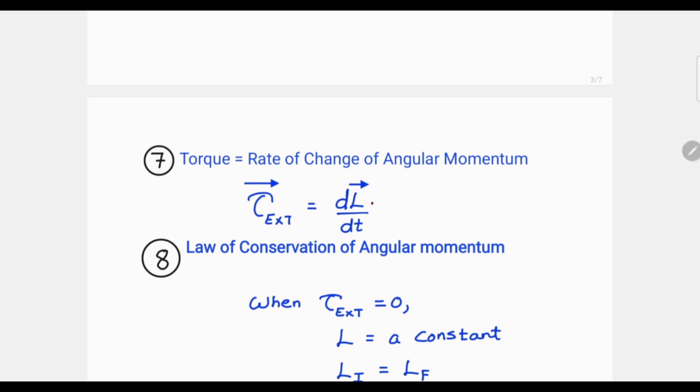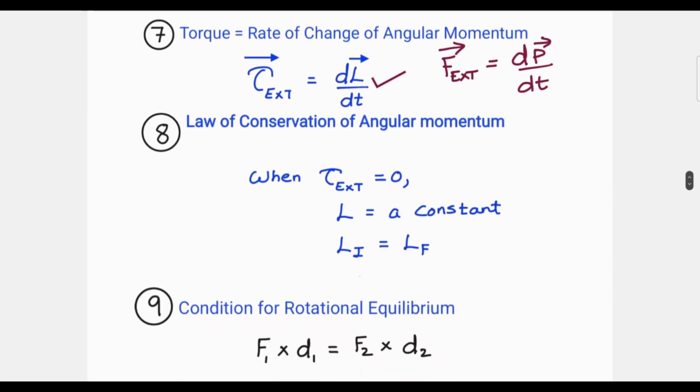Next important concept is again the relationship between torque and angular momentum. See the expression I have written here, torque equals dL by dt. It is similar to Newton's second law. That means F external equals dp by dt. So in translational motion, force is given priority, but in rotational motion, torque controls all the factors. So these two are equivalent.